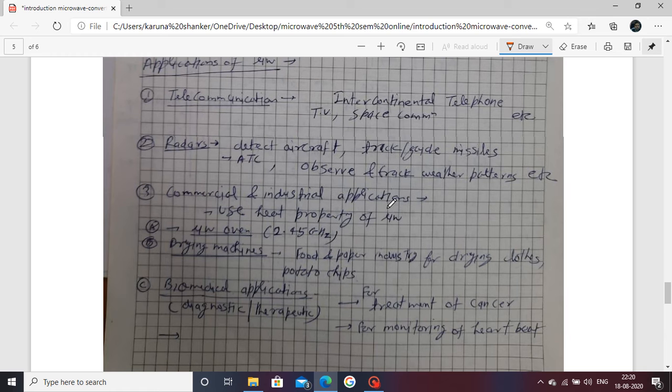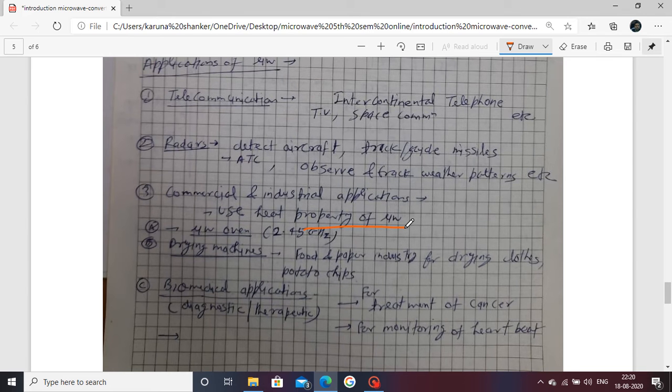Commercial and industrial applications use the heating property, microwave heating properties. That's why commercial and industrial applications such as the potato chips industry use it. Drying machine: clothes are dried through a drying machine. Biomedical applications like treatment of cancer, diagnosis and diagnosing the problem. These are the applications of microwave.